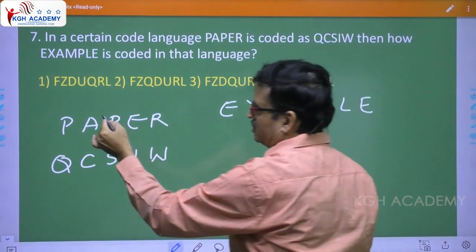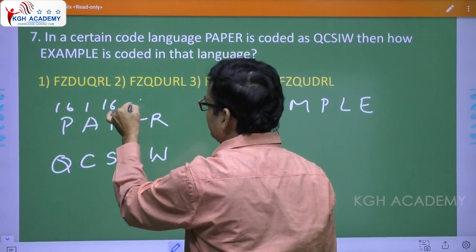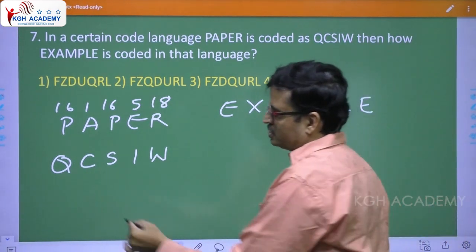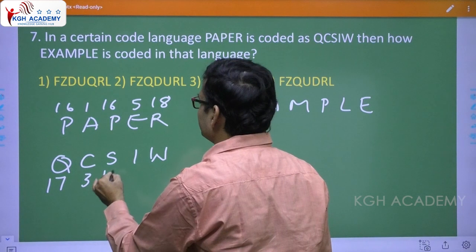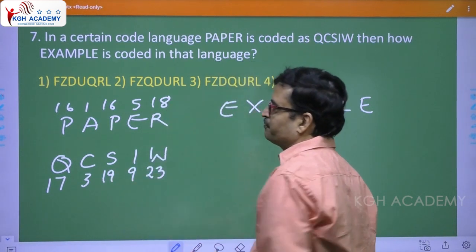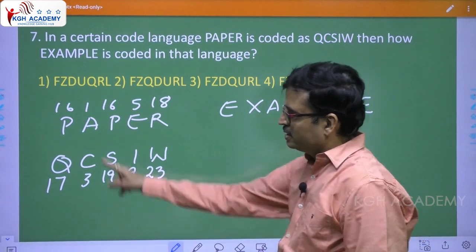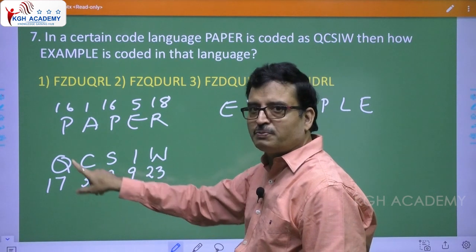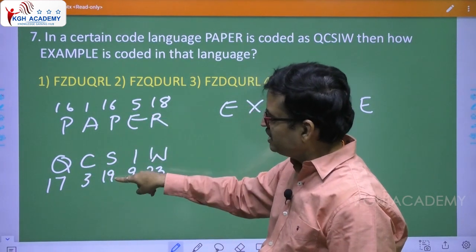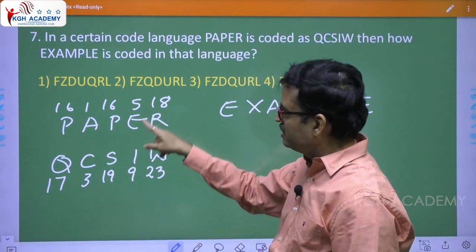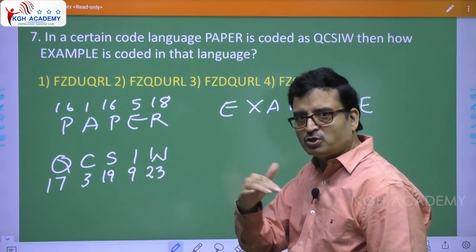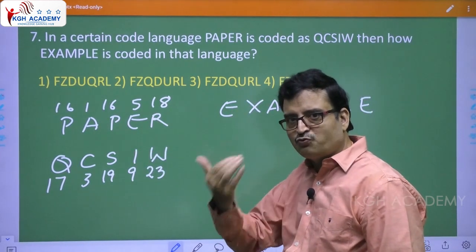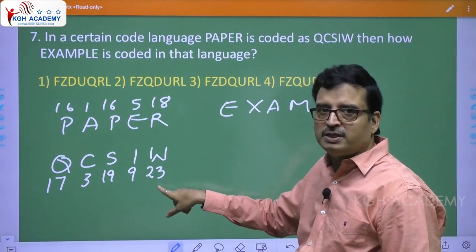Right. Now see, 16, 1, 16, 5, 18. Now see this, 17, 3, 19, 9, 23. Right, let us see here. 16 plus 1, 17. 1 plus 2, so plus 1, plus 2. See here, 16 plus 3, so plus 1, plus 2, plus 3. See here, 5, 9, plus 4, because 5 plus 4 is 9. So, they have taken plus 1, plus 2, plus 3, plus 4, plus 5. See, 18 plus 5, 23, it's matching, right?